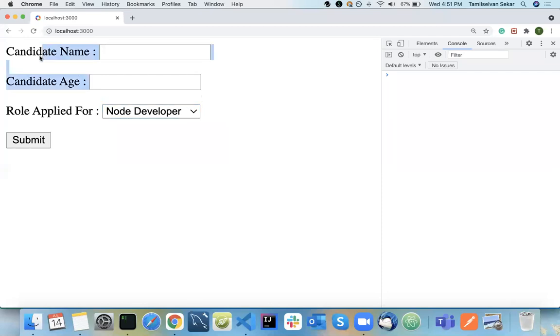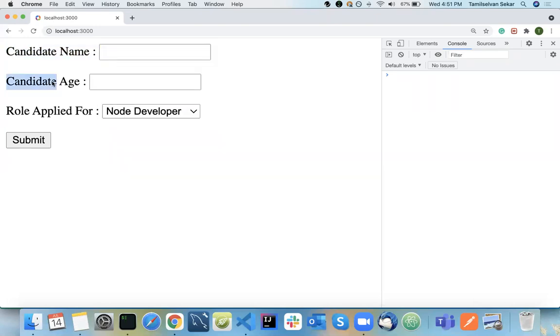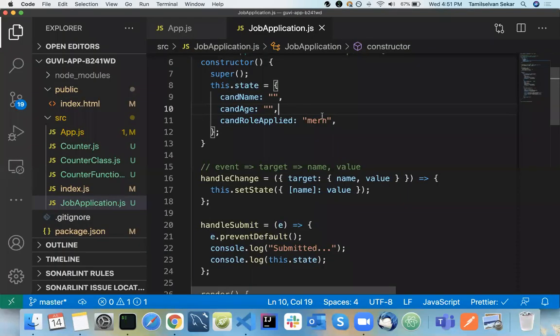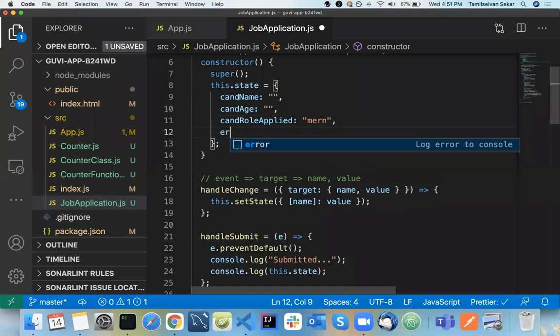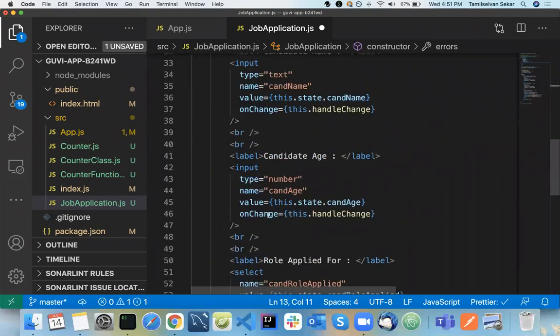So what is the validation? Candidate name should not be empty. In the same way, candidate age should not be empty, and it should be greater than 18. So that's what we are going to achieve now. Basic validation. Where can we do that? Here, we'll have one more state, something called errors. For each and every form field we are going to display the error, right?